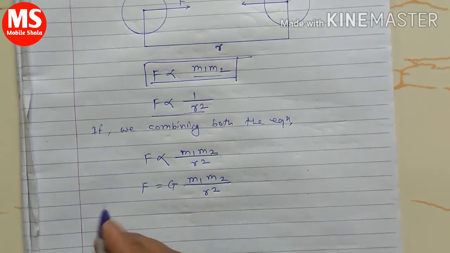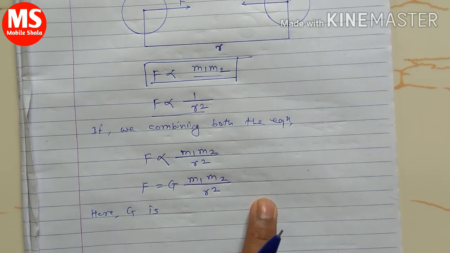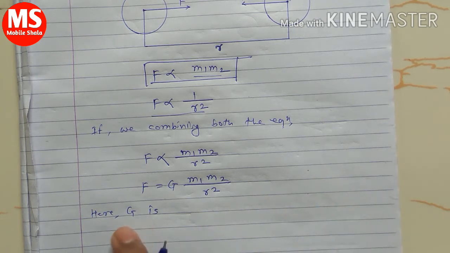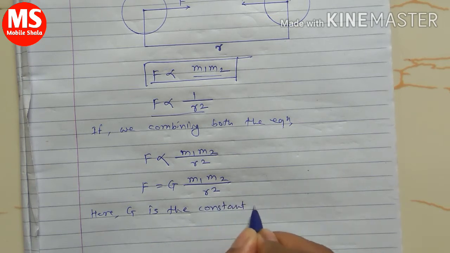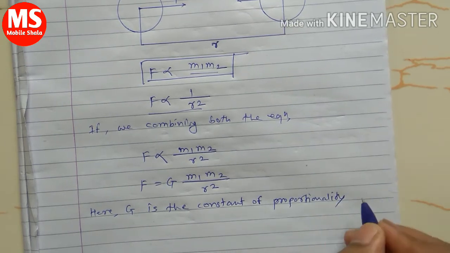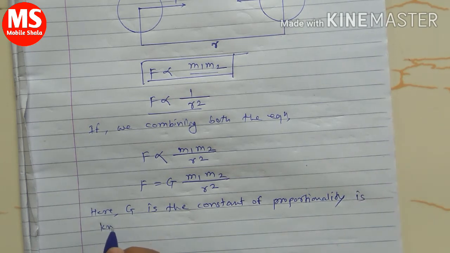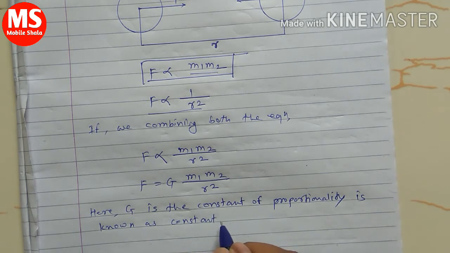Here G is the constant of proportionality and it is known as the universal constant. G is the constant of proportionality, and it is known as the constant of gravitation, or the gravitational constant.